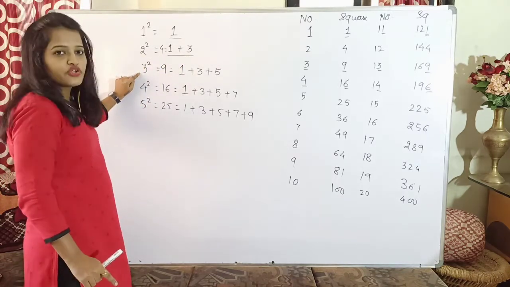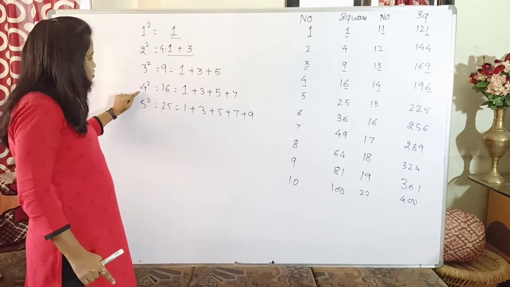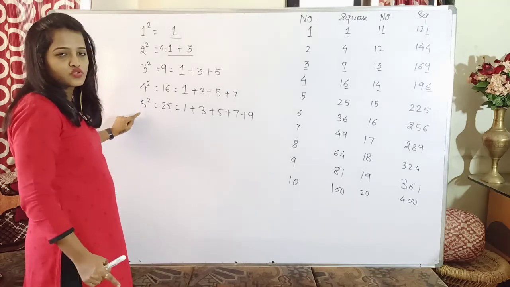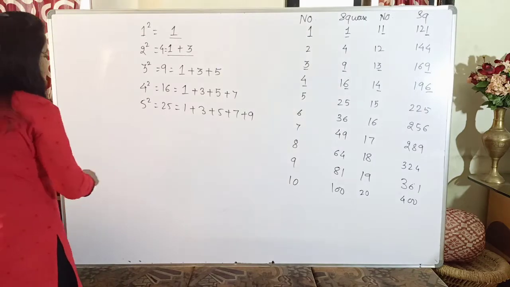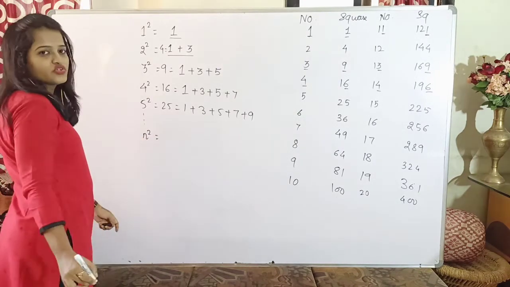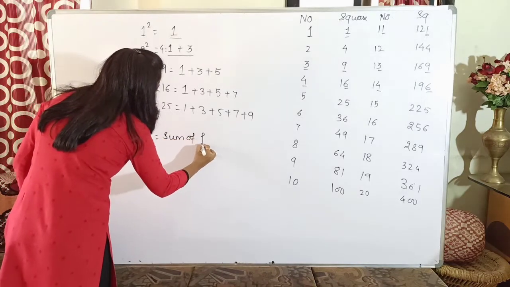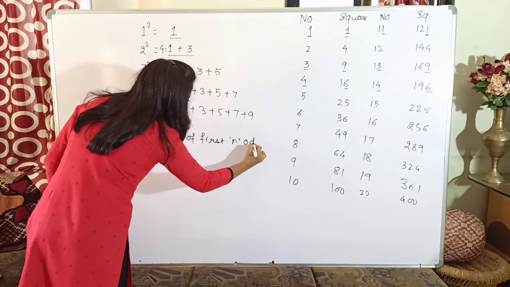Here I want the square of 3, so the first three odd numbers: 1, 3, 5. Square of 4, first four odd numbers: 1, 3, 5, 7. Square of 5, first five odd numbers. Similarly, if I have to find the square of n, it will be the sum of how many odd numbers? The first n odd numbers.